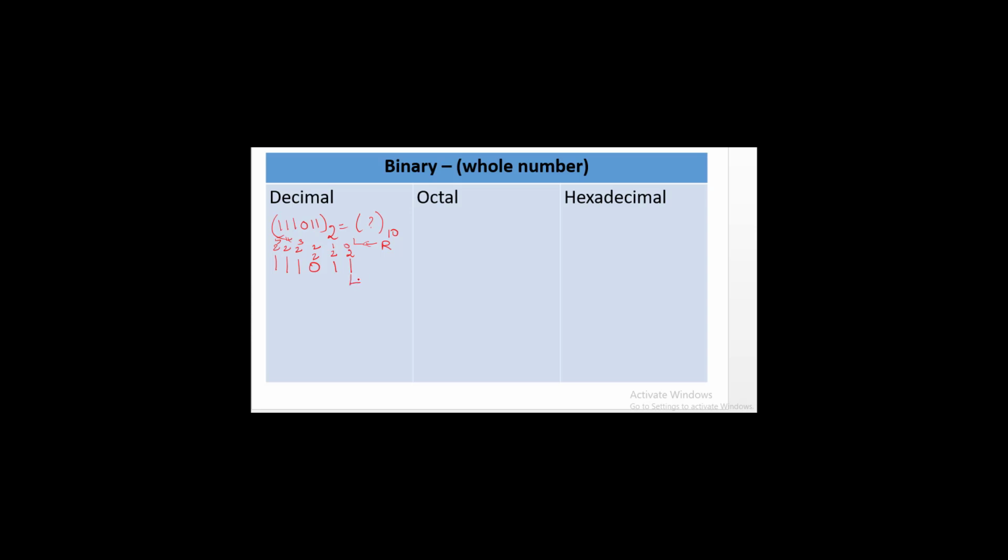2 power 0: its value is 1 into 2 power 0, which is equal to 1. For this, 1 into 2 power 1 is equal to 2. 0 multiplied by anything, 0 into 2 power 2, is equal to 0. And next, 1 into 2 power 3 is equal to 8.